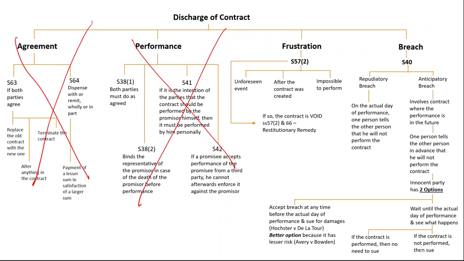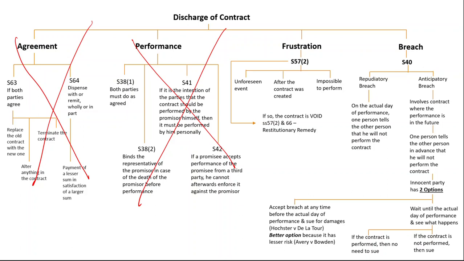Alright, now frustration. Frustration is stated in section 57, subsection 2. Now, frustration happens when an unforeseen event happens after the contract was created, which renders the contract impossible to be performed. That means after you enter into a contract, something which was unforeseeable happens, which makes the contract impossible